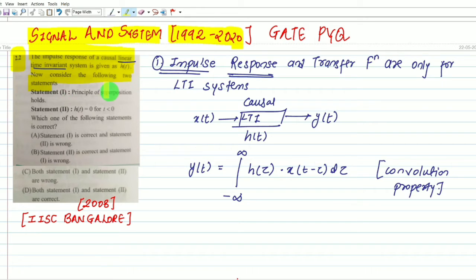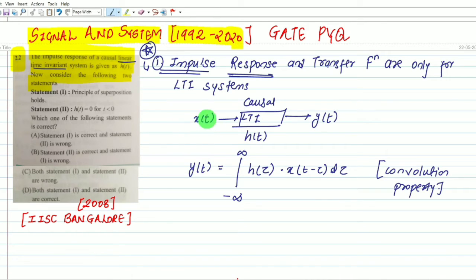Now we have to check two options. The first option is that the principle of superposition holds, and the second option is that h of t equals 0 for t less than 0. We have to check which option is true for a causal linear time invariant system. First of all, the important point we have to know: impulse response and transfer function are only for LTI systems. This is the first important point you have to remember. If you are given an impulse response, we have to consider by default that it is an LTI system. Understood? Impulse response and transfer function are only valid for LTI systems.